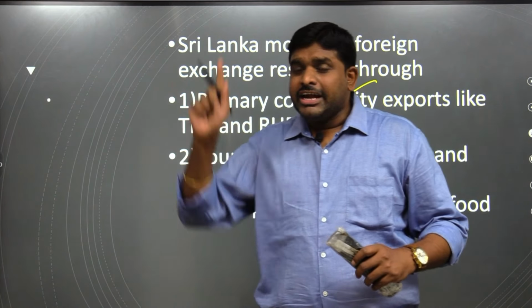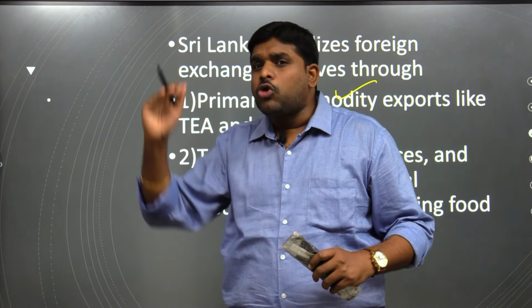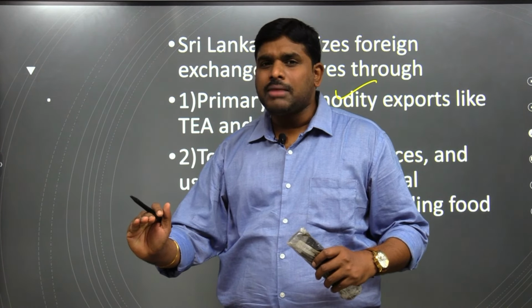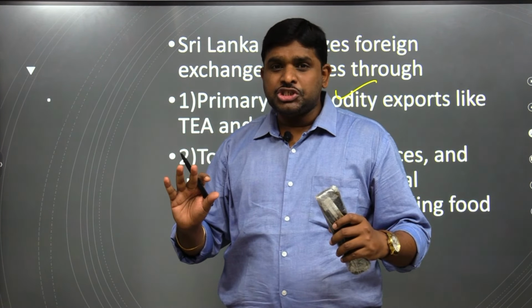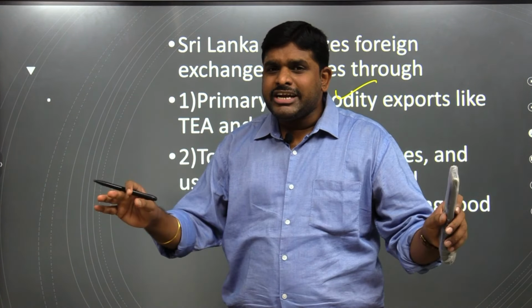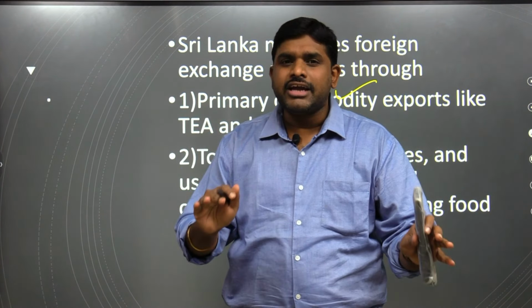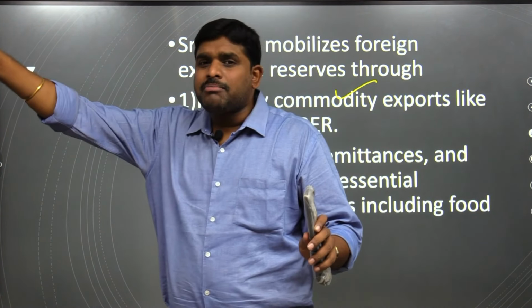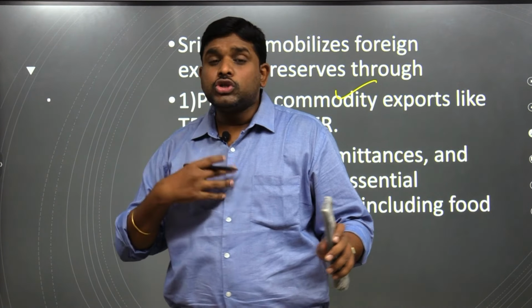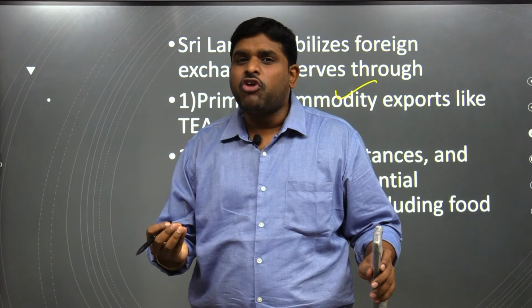But what happened in the 2008 financial crisis, and 2013, the sudden downturn in the international global market, they are not in a position. The rates fell down, and the prices of Sri Lankan tea and rubber also fell down. So, when they sell in the foreign market, their prices came down. So, they are not getting a sufficient amount. They are not getting sufficient foreign reserves.